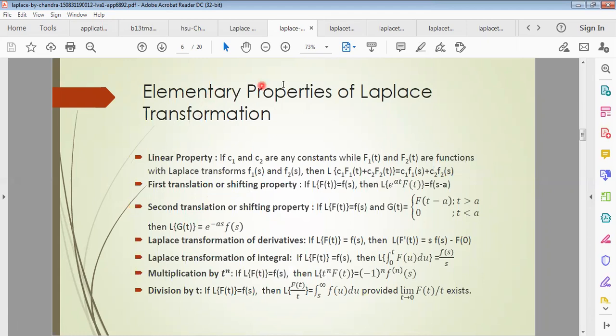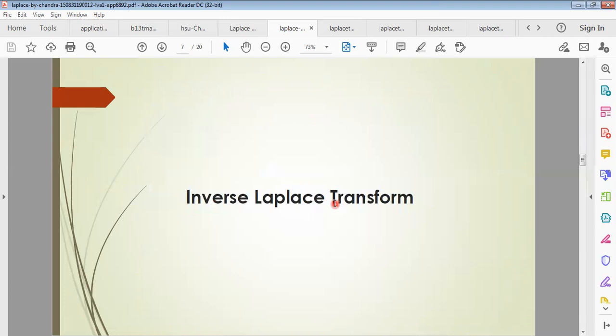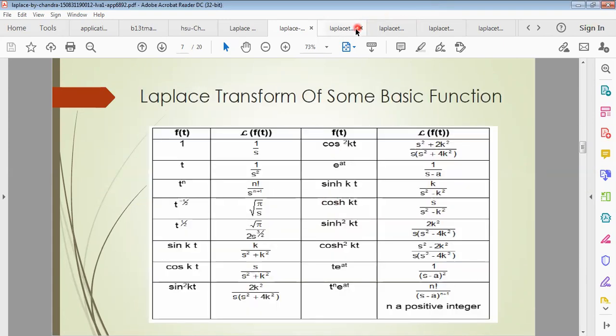Now, the elementary properties of Laplace transformation we'll discuss later: the linearity property, first translation or shifting property, second translation or shifting property, Laplace transformation of derivatives, Laplace transformation of integrals, multiplication by t to the power n and division by t. We'll discuss these later. These are the main properties of Laplace transformation.